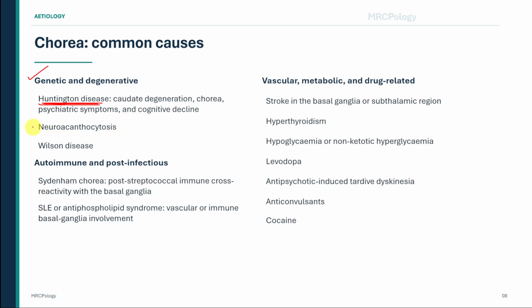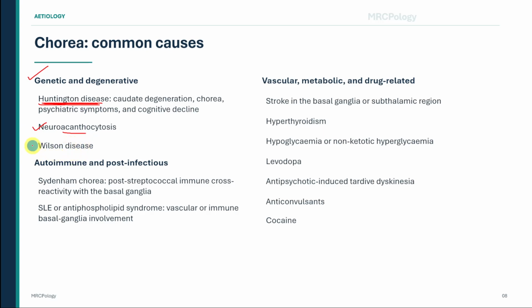Neuroacanthocytosis refers to a group of rare disorders in which neurological dysfunction occurs in association with abnormally shaped red blood cells called acanthocytes. Patients may have chorea, dystonia, behavioral change, neuropathy, seizures, self-injurious tongue or lip biting, and feeding difficulties.